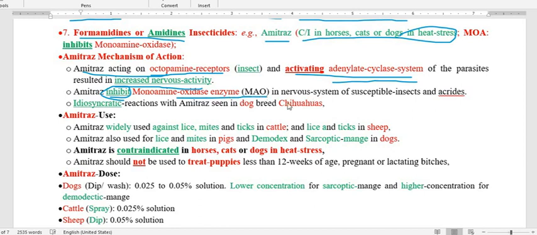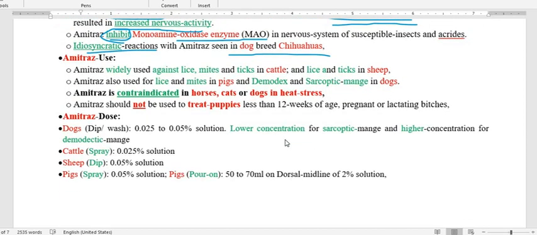Amitraz also produces an idiosyncratic reaction, or individual reaction, that is seen in one breed of dog, the Chihuahua breed. As for its use, amitraz is used as an ectoparasiticide against lice, mites, and ticks in cattle, and lice and ticks in sheep.